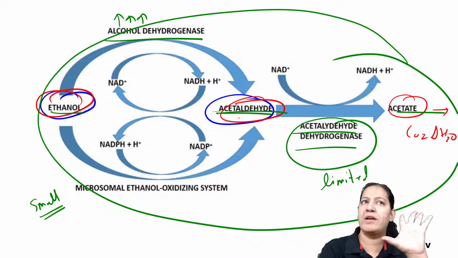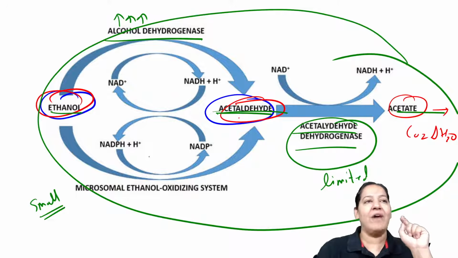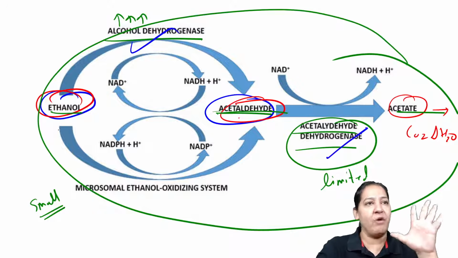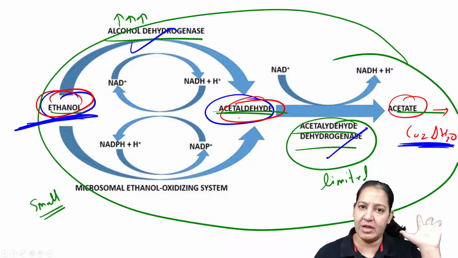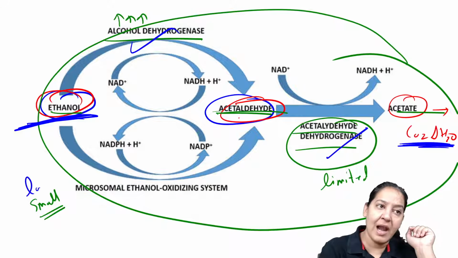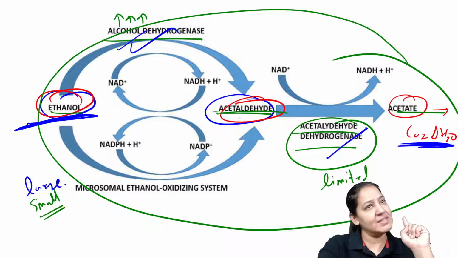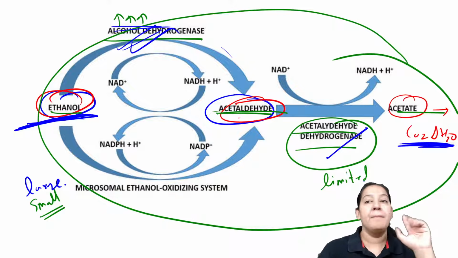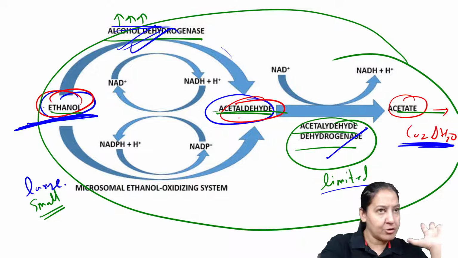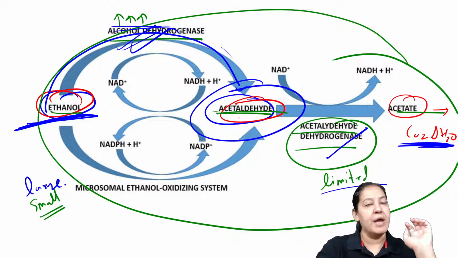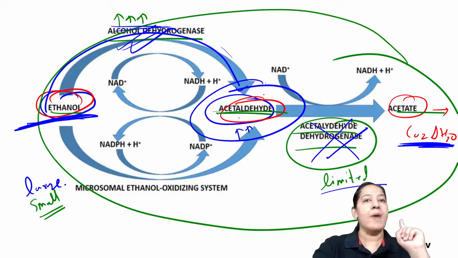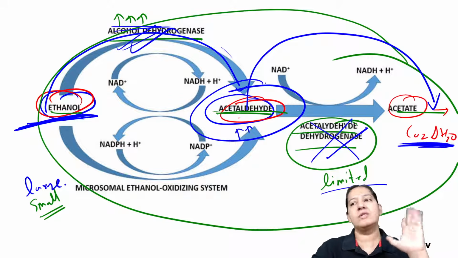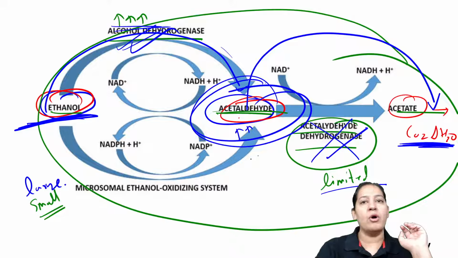There is no harm in that, right? Both enzymes will suffice, and whatever the person is drinking ultimately gets converted into CO2 and H2O. There is no damage to the liver. But if the person is drinking a large amount of alcohol, the first enzyme is sufficient, but the second enzyme is limited. So all the alcohol gets converted into acetaldehyde, but since acetaldehyde concentration is more and the second enzyme is limited, acetaldehyde cannot be converted again to CO2 and H2O. So acetaldehyde will cause damage to the liver and lead to cirrhosis of the liver.